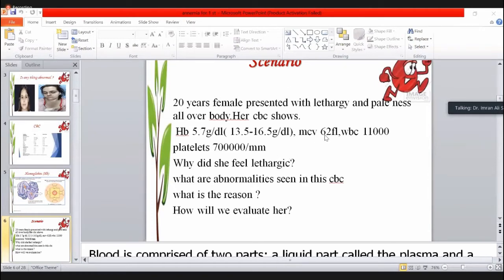It is about 62. And what about the platelets? Why are they increased? The normal platelet count is 1.5 to 4.5 lakhs, and here it is about 7 lakhs. Why are platelet counts increased? Sir, our immune system starts due to degradation of RBCs. How does RBC degradation increase the platelet count? Why are platelets increased?